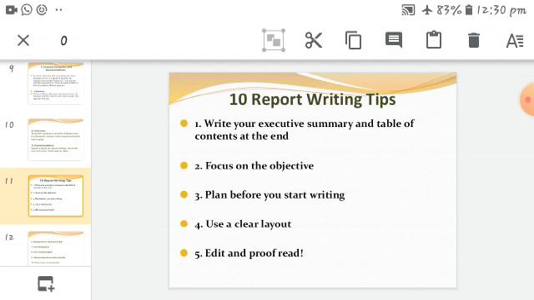After writing is finished, the writer should read it carefully once or twice for spelling, sentence corrections and proper grammar. After completion of their own work, the students could check it two or three times. What mistakes have they made while writing, what grammar mistakes, and whether the sentences are formed correctly or not. They have to check all this. After that, they can ask their friends and their lecturers to correct the report.